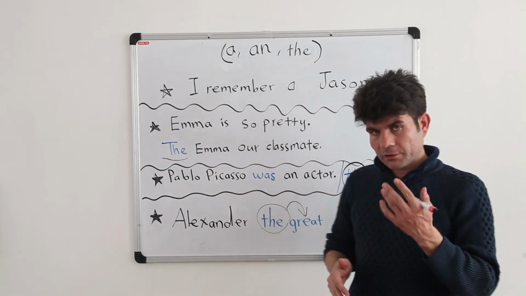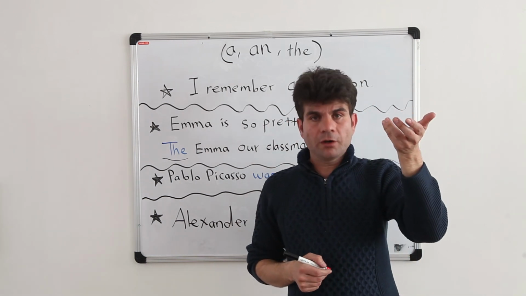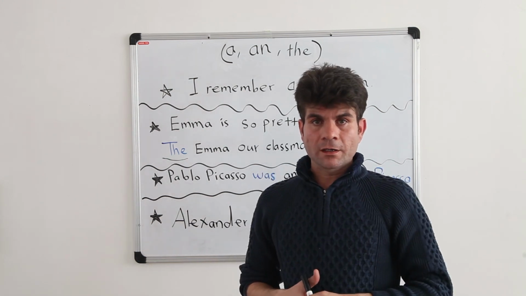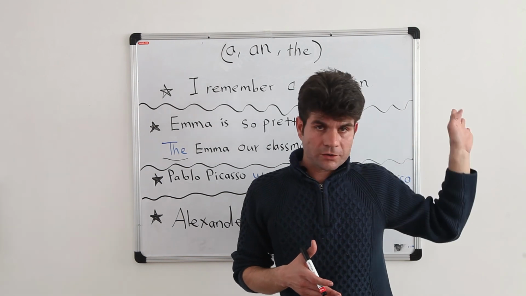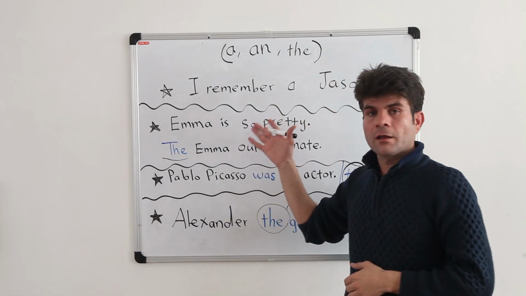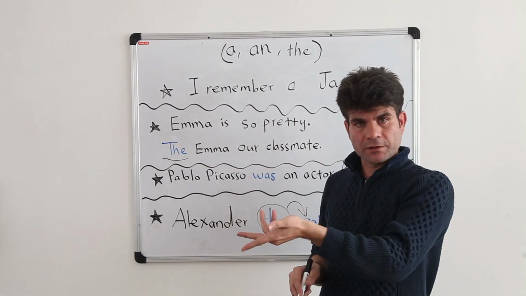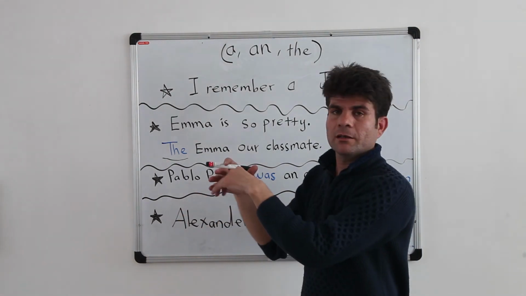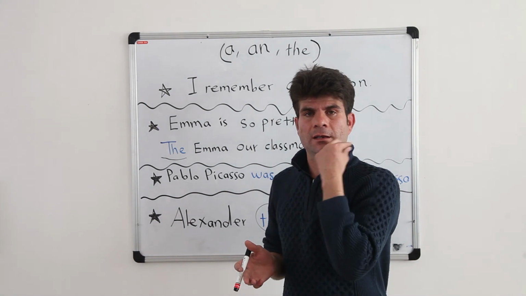So, in regular grammar, we have understood that we cannot use articles before names, but in this part, we can. A person that we hardly remember, you could say, oh yes, I remember Jason. I had a classmate at high school. Or we could talk about the name for two persons that we know, a famous one, or somebody, to make a distinction between two people with the same name.